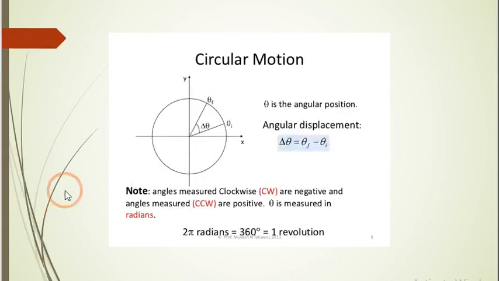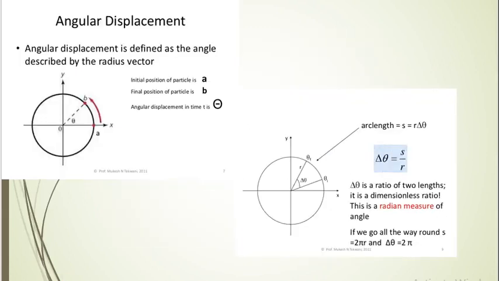So when we consider that this is the initial and this is the final position, the separation between them at the center of the circle is called angular displacement. Look here. Theta I is the initial position, theta F is the final position. They are separated by an angle delta theta. So angular displacement is the difference between these two radius vectors measured at the center of the circle, that is delta theta is equal to theta F minus theta I, called the angular displacement. I hope you understood this. Moving towards the next point.